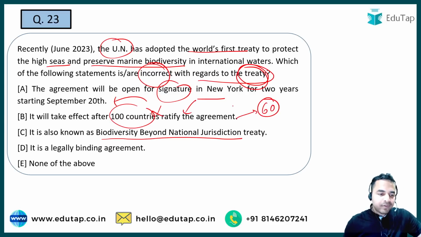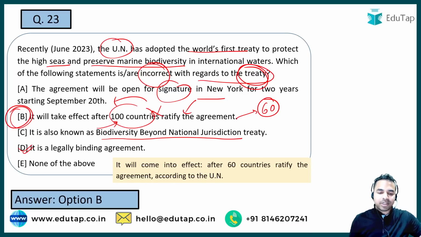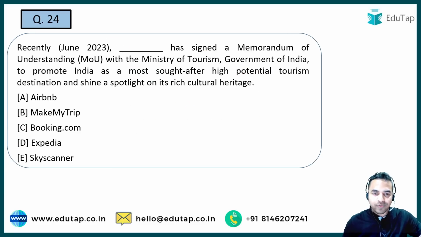Okay, apart from that, option D says it is a legally binding agreement. That is absolutely right. So guys, what is the right answer? What is the incorrect statement? It is option B. And what was the incorrect part? That is 100 countries. So the right answer is option B, 100 countries was not right. It will be 60 countries which will ratify the agreement when this particular agreement comes into effect. Next question.